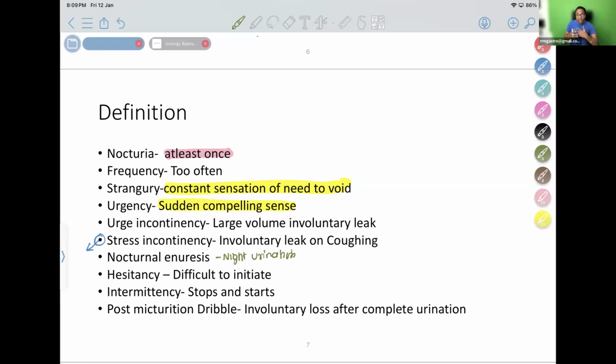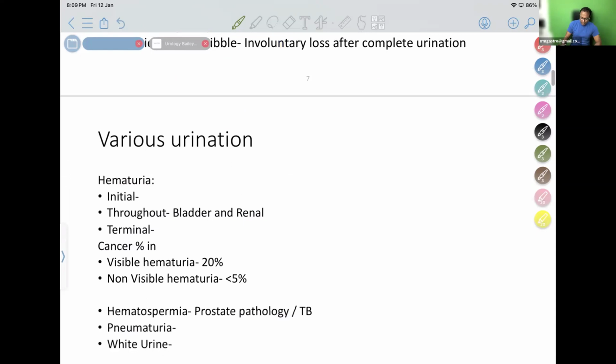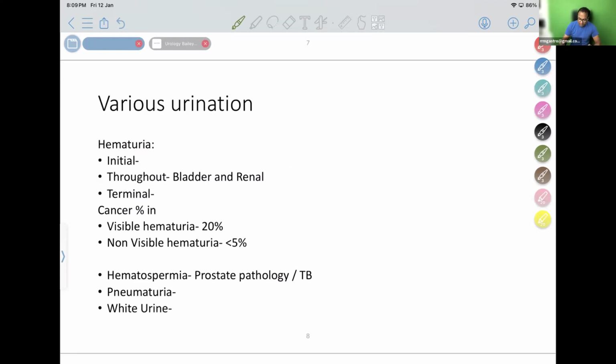So hesitancy: difficult to initiate. Intermittency: it stops and starts. Post-micturition dribbling: involuntary loss after complete urination. So many interesting symptoms are there in urology. So, various urination-related hematuria, various colored urine. We are going to discuss now colored urine causes.